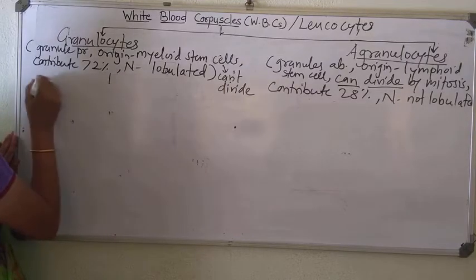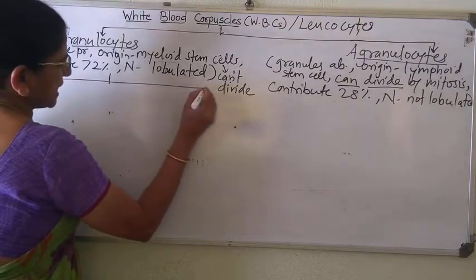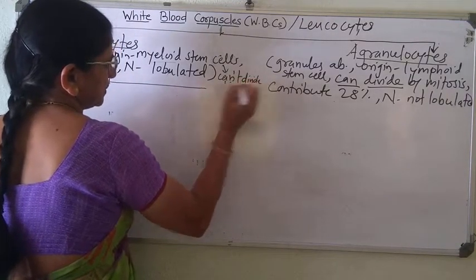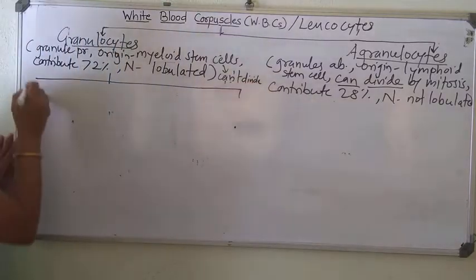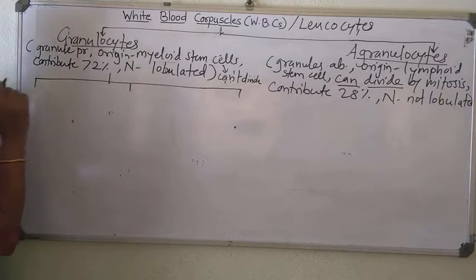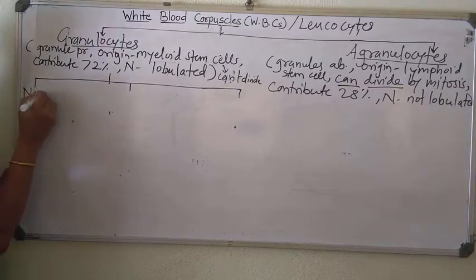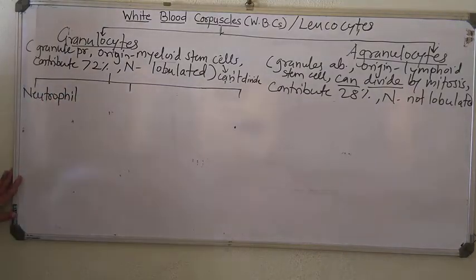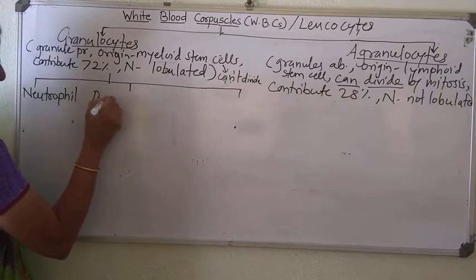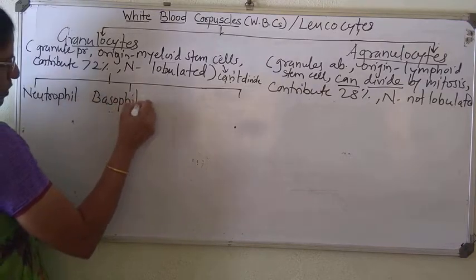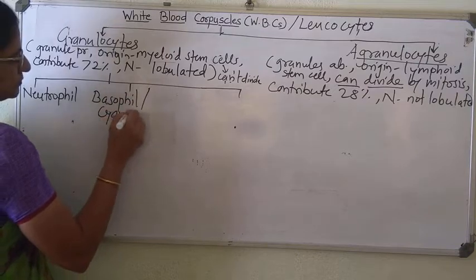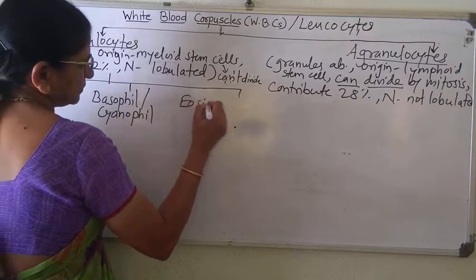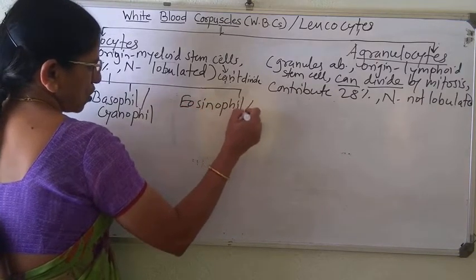Now further, these granulocytes are classified into three types: neutrophil, basophil or cyanophil, and eosinophil or acidophil.